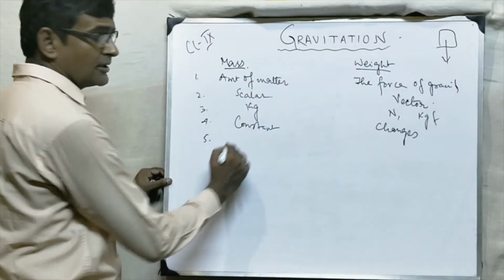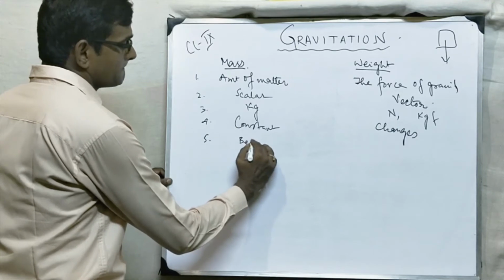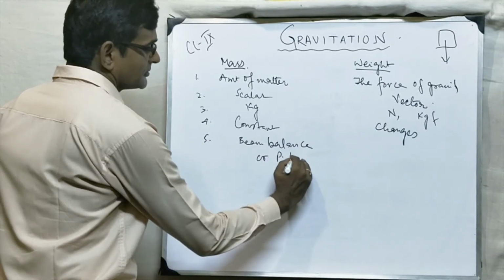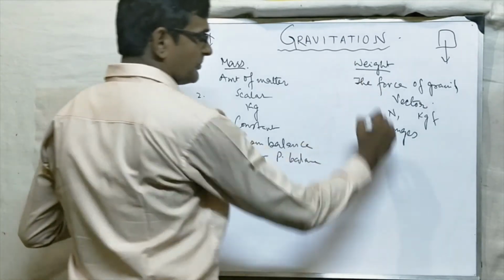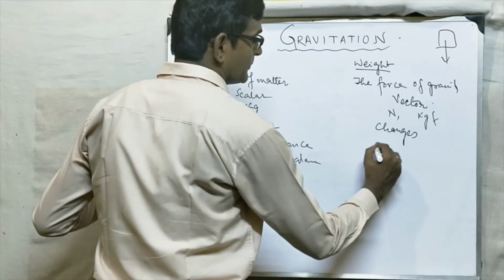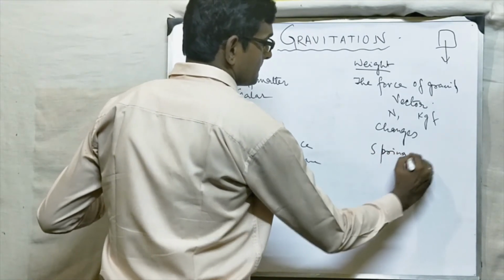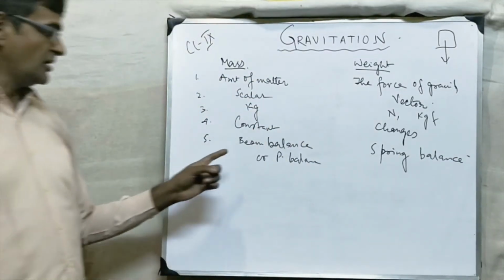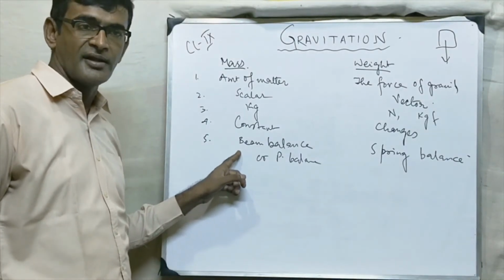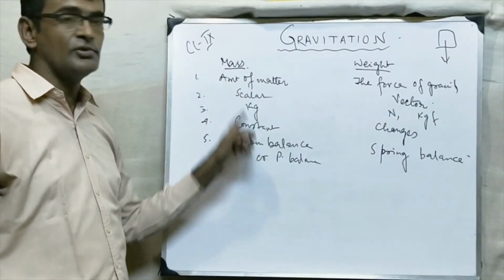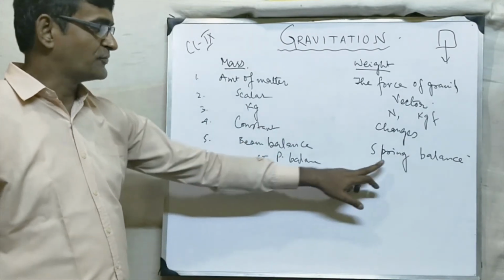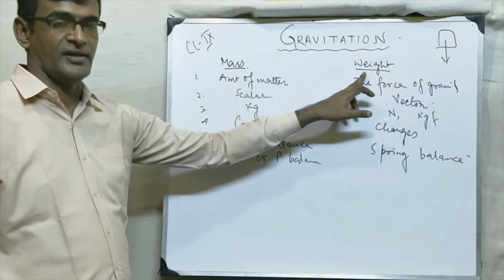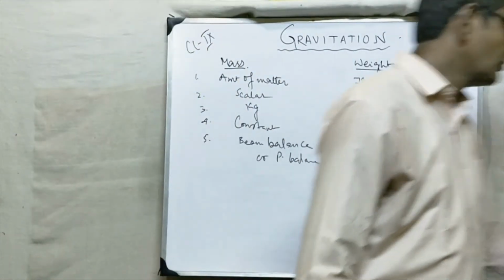One more we can add here. Mass is measured or compared by beam balance or physical balance. And weight is measured by spring balance. If you have gone to the shop in the market, you have seen the beam balance, that is used to compare the mass. And spring balance, we have studied in Newton's third law, is used to measure the weight. So these are the differences between mass and weight.